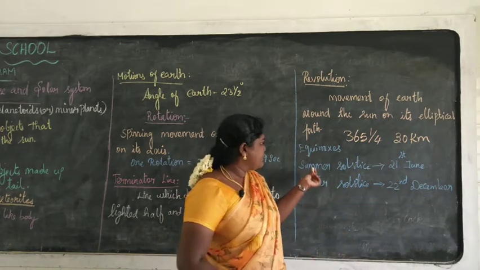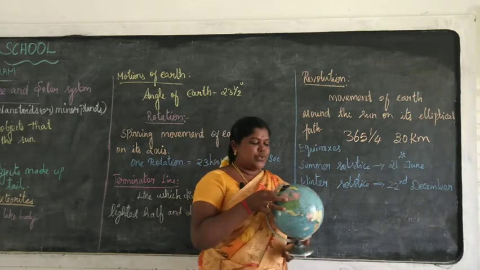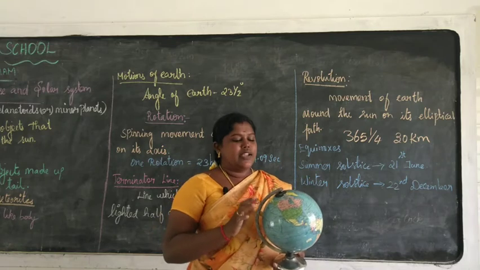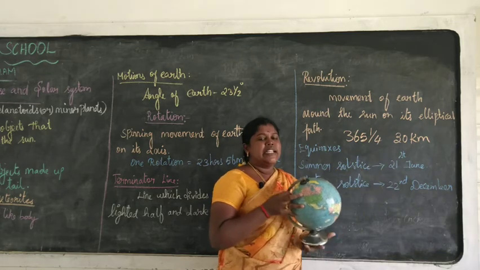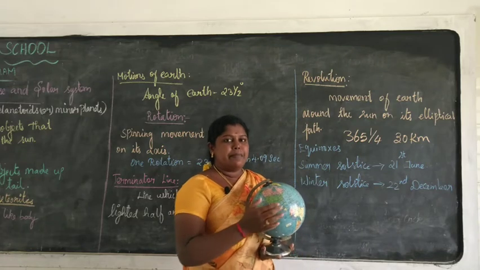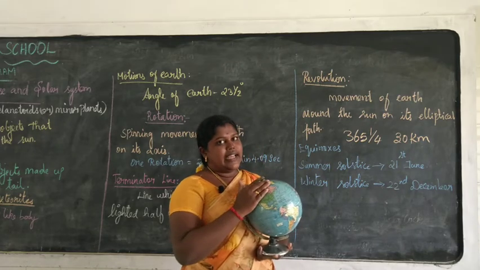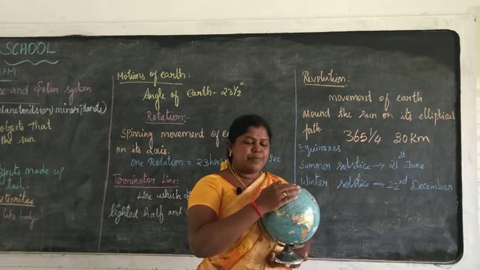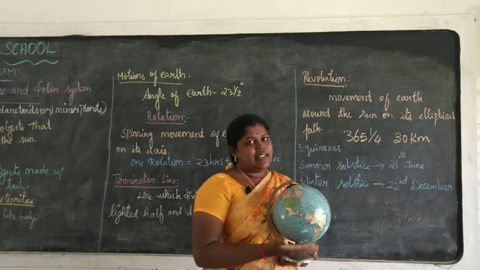Next one, summer solstice. On 21st June, the tropic of Cancer directly faces the sun. This is known as the summer solstice. Here the northern hemisphere has the longer day, and the southern hemisphere has the long night.